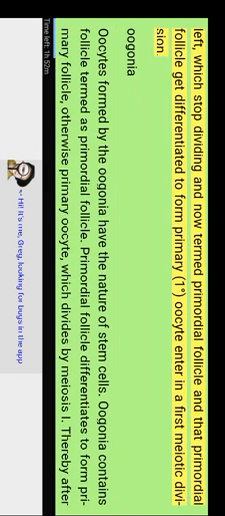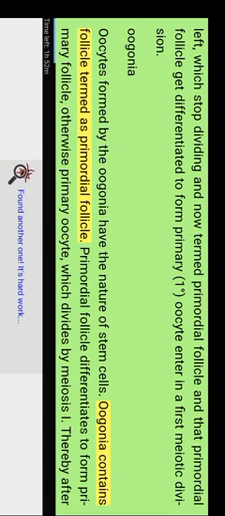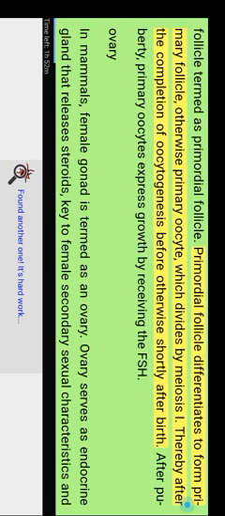Oogonia stop dividing and turn into primordial follicles, and the primordial follicle gets differentiated to form the primary oocyte, which enters the first meiotic division. Oogonia. Oocytes formed by the oogonia have the nature of stem cells. Oogonia contained in a follicle is termed a primordial follicle. The primordial follicle differentiates to form the primary follicle, otherwise primary oocyte, which divides by meiosis either after the completion of oocytogenesis, before, or shortly after birth. After puberty, primary oocytes grow by receiving FSH.